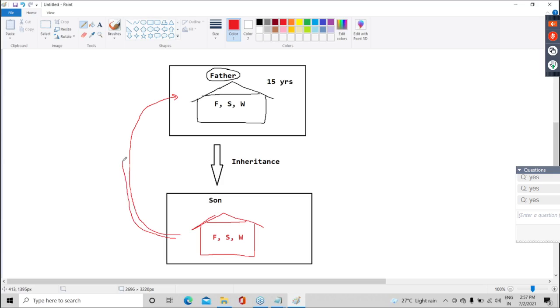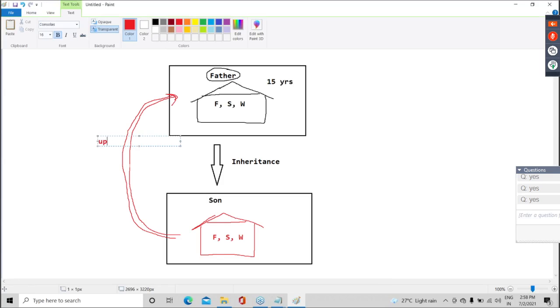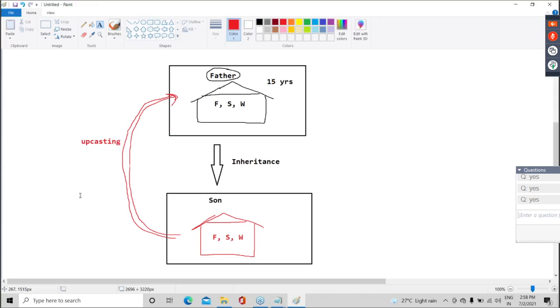Okay. Now, guys, can I say it is upcasting? You only tell me. Can I say it is upcasting? Okay. And now my question is, when the son returns, will he do like this? Hey, this is my new color, I will take it back, apply the old color. Hey, this is my new kitchen, I will take it back, I will give it back to you, the old kitchen. I will remove the new styles, I will give the old style. Is it possible?